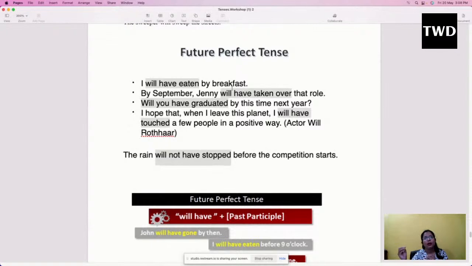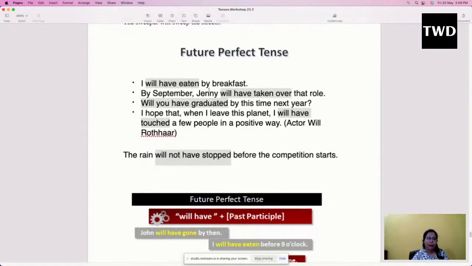That work would be completed. That is some work which you are going to do in the future, and that work would be completed within a certain time. That is known as future perfect tense. I will have eaten by breakfast means by breakfast I will have finished eating.